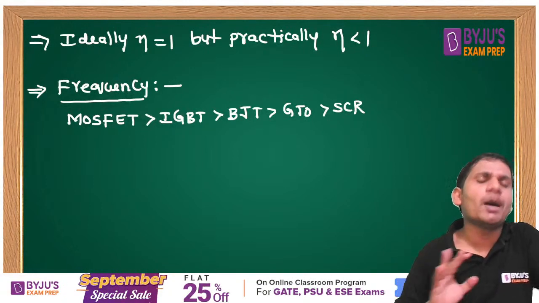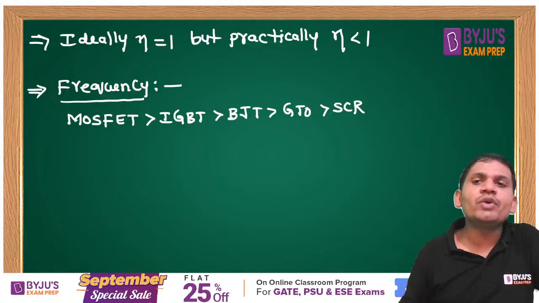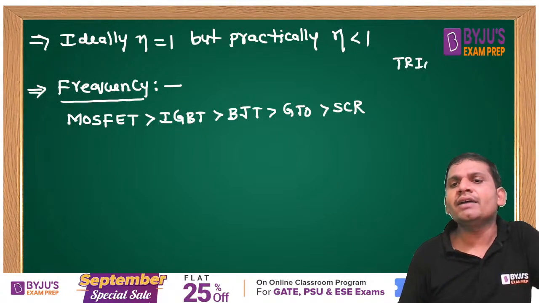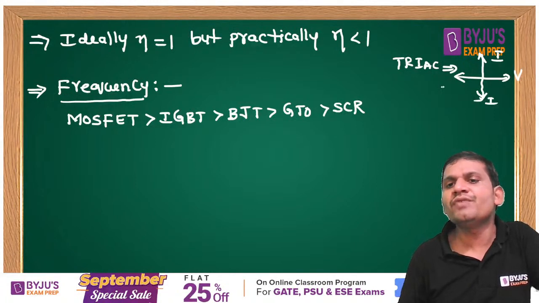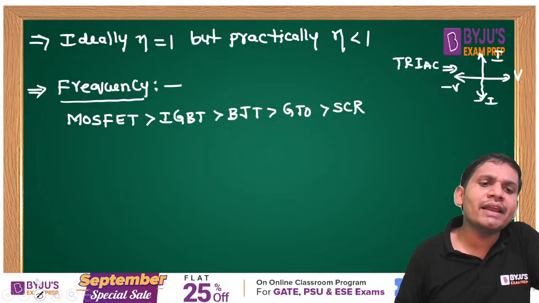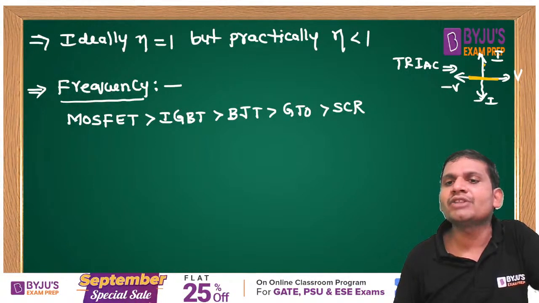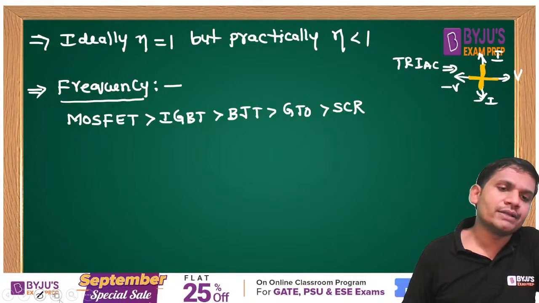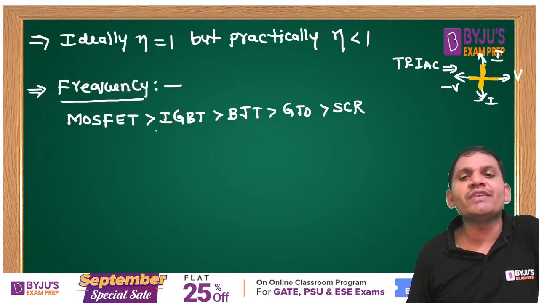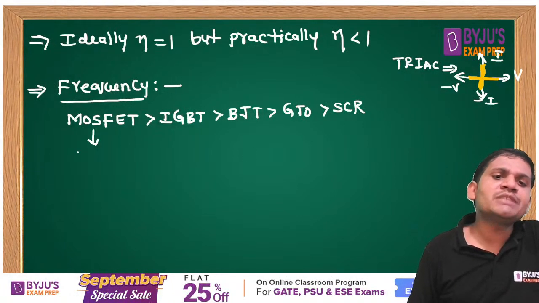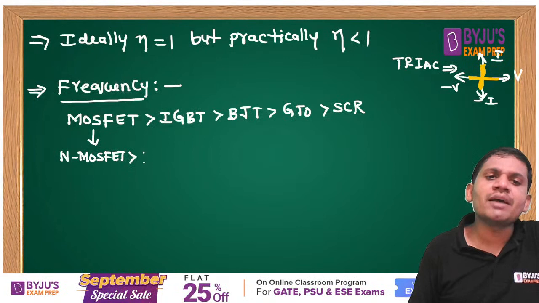That triac is a 4-quadrant device. If you draw the ideal characteristics for the triac, students, this is I, this is minus I, this is V, minus V. It is an anti-parallel connection of two thyristors, operated in the 4 quadrants. MOSFET, IGBT, BJT; least frequency is SCR, high frequency is MOSFET. In MOSFET again, N MOSFET is high frequency as compared to P MOSFET.